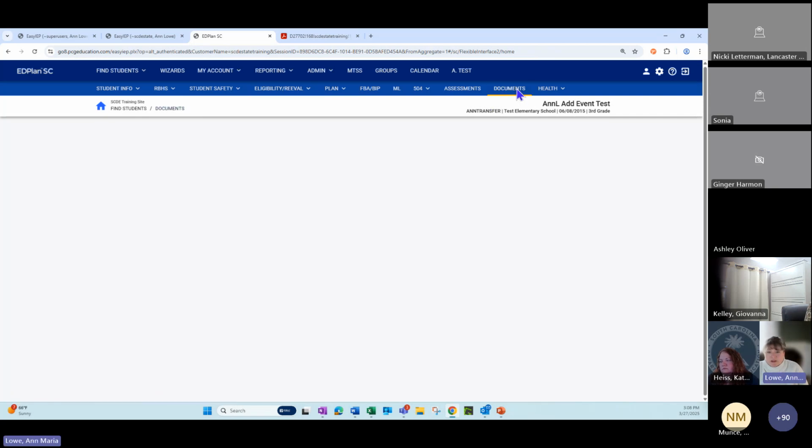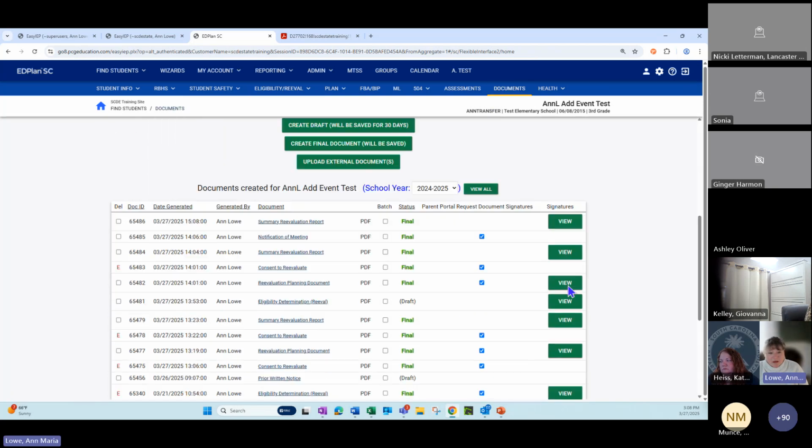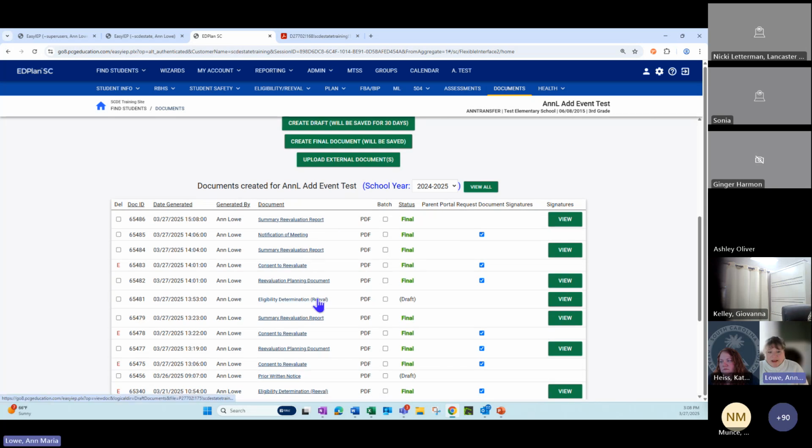But if you go here to the documents page, you'll see that the document's finalized in here. That everything is finalized. And it's when you went to refinalize this eligibility determination, that's what's causing you to go through a loop because it's seeing you as trying to determine eligibility again. So it already has that first time that you determined eligibility. So it's sending you back through because it thinks you're doing it a new time. And so you end up getting caught in this never-ending cycle of trying to get that to work.